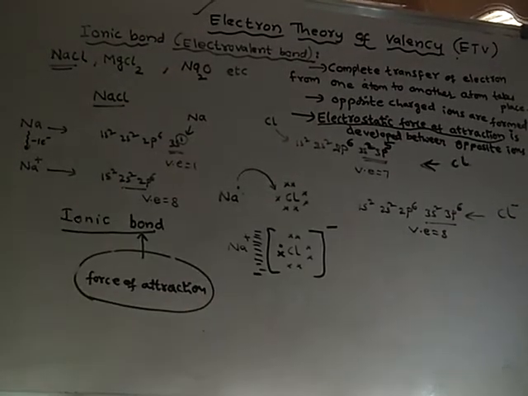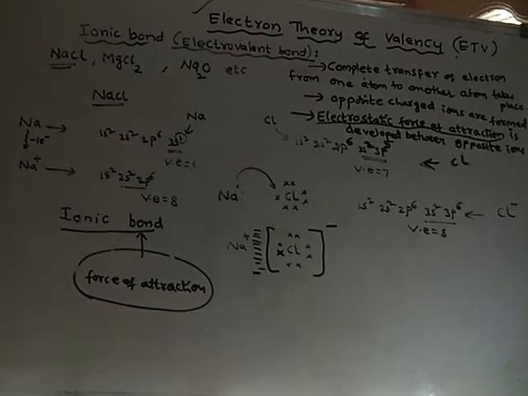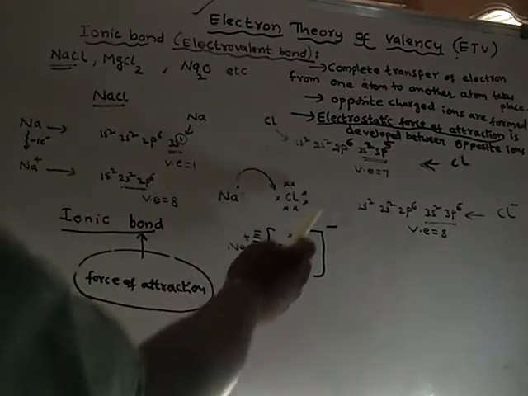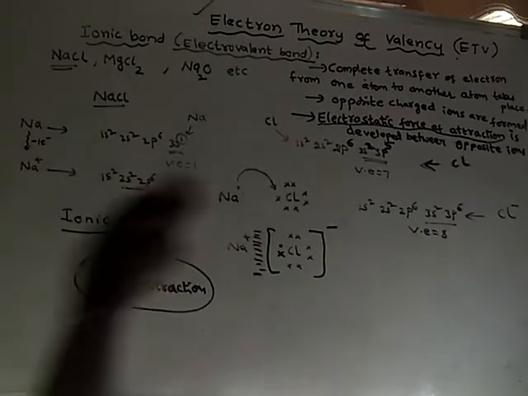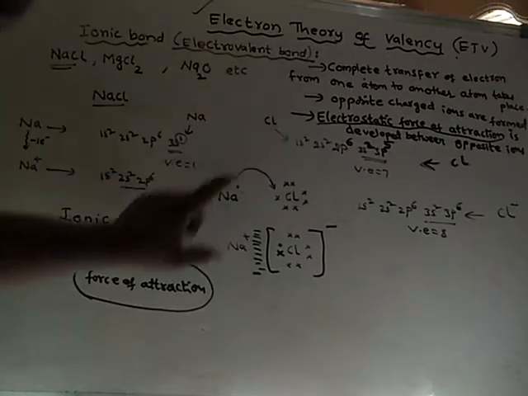Here the redistribution is done by the transferring method. That means one atom will lose one electron to the other atom. This atom will lose one electron and that atom will gain one electron, so transfer of electron takes place from one atom to another.